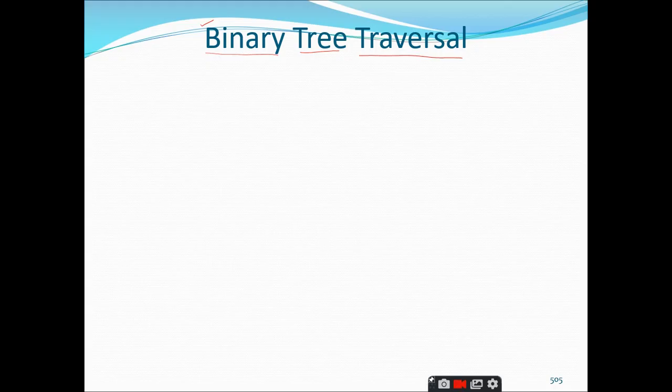But if somebody asks you to write a C program to print all the elements of the binary tree, then you need to go and visit each and every node, and once you visit the node you should print the information part present in that node, right? So that is one application area where you will make use of these traversals. Whenever you want to print the information that is present in the binary tree, you need to perform a traversal.